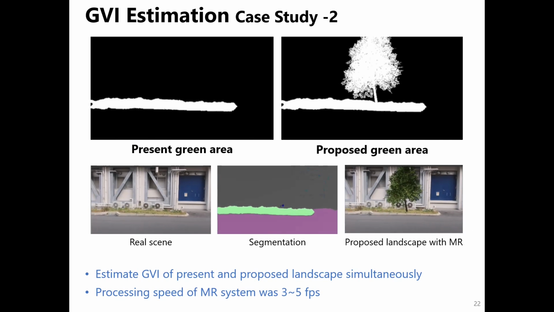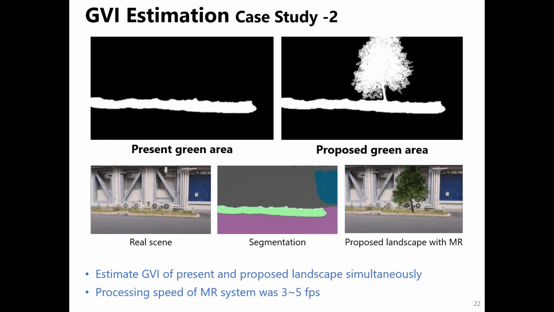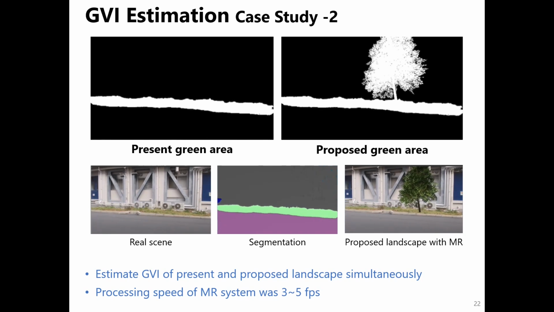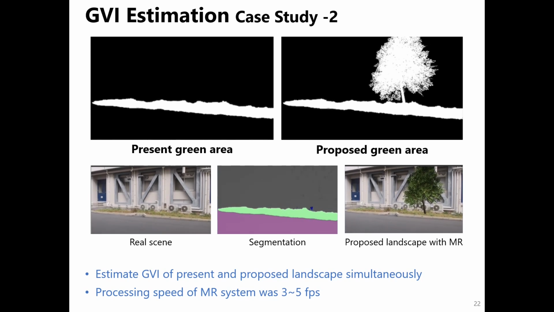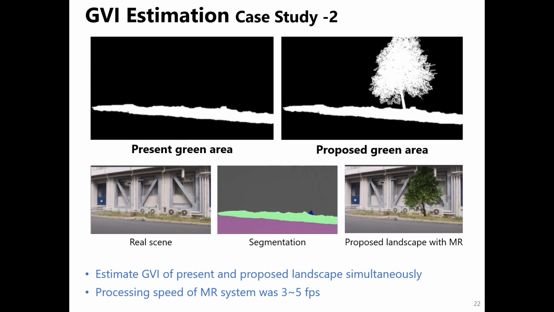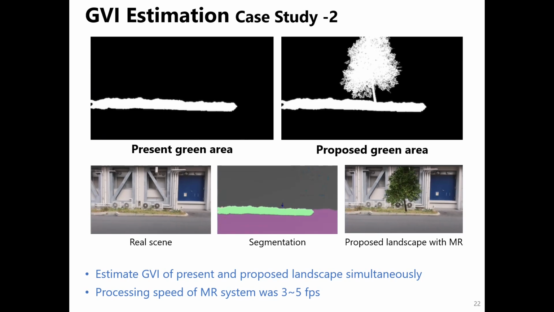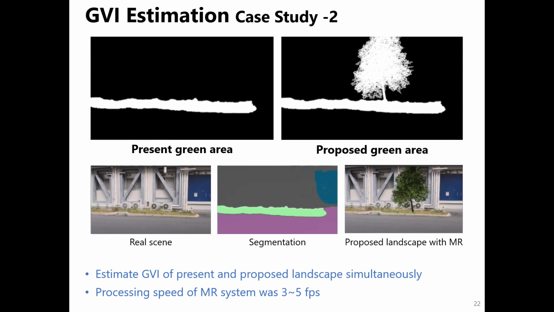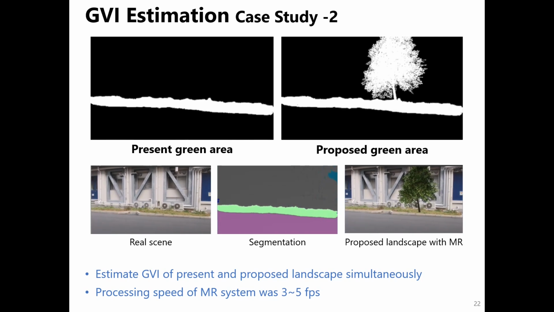The result could show the GBI of the present and proposed landscape with MR simultaneously, in contrast to the speed of the video communication, which was 3 fps. In case studies, the proposed system achieved dynamic occlusion handling and GBI estimation over the internet. However, if the webcam acquires present surroundings against the sunlight, the backlit frames were rough and the accuracy of semantic segmentation was low. The system is preferable in a condition not affected by the sunlight.